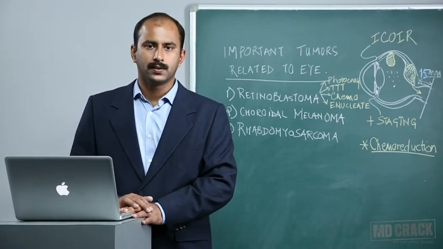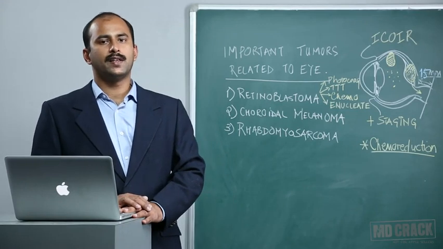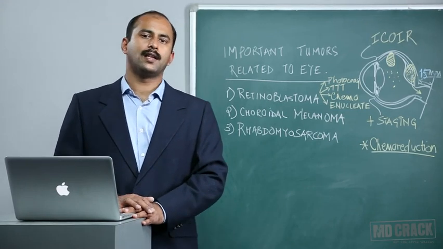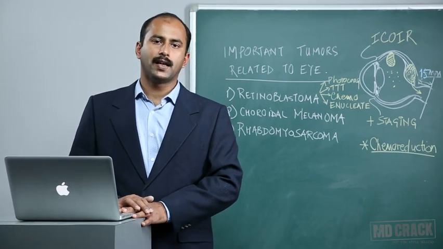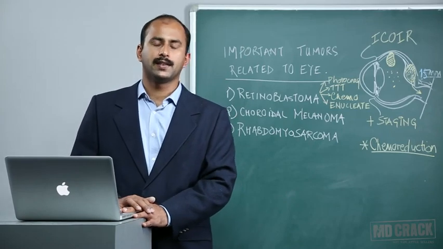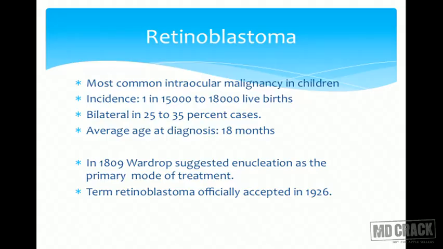Coming to retinoblastoma, it is very important for us to know this because with the advent of modern day therapy, almost 90% of eyes and individuals can be salvaged in this disease if timely action and appropriate intervention is undertaken. It is the most common intraocular malignancy in children, affecting 1 in 15 to 18,000 live births. 25% to 35% of those are bilateral in incidence, and the average age of diagnosis is 18 months or 1.5 years.